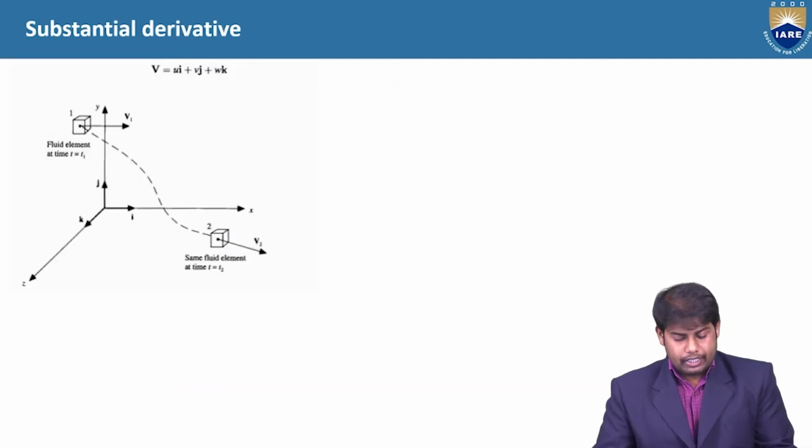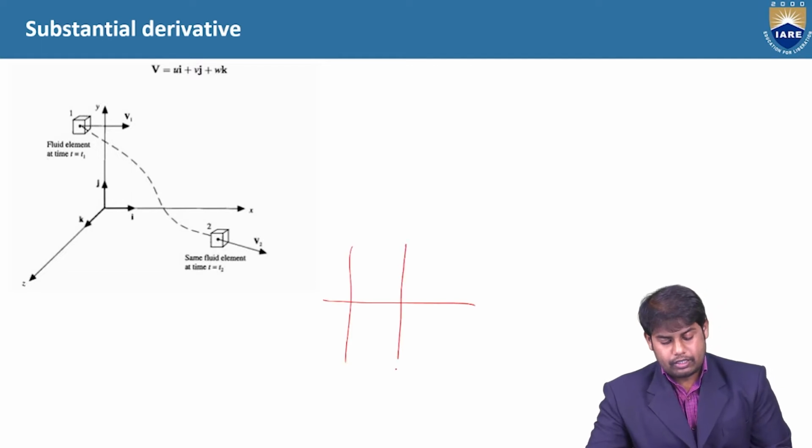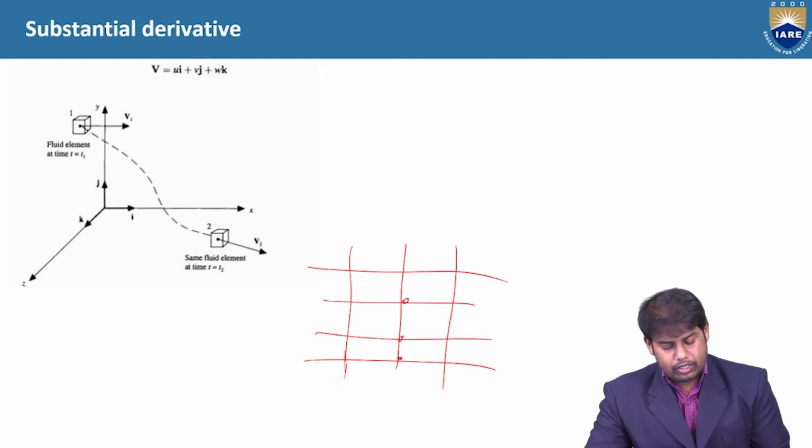Let's take you have a mesh. Here there are points called grid points. The intersection of x and y lines gives rise to grid points or node points. Let us consider this is a boundary.